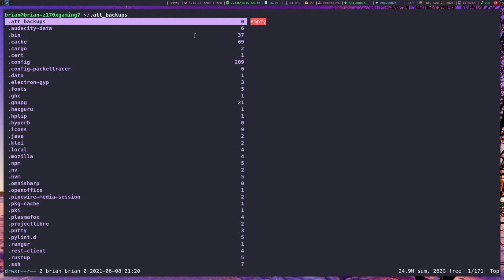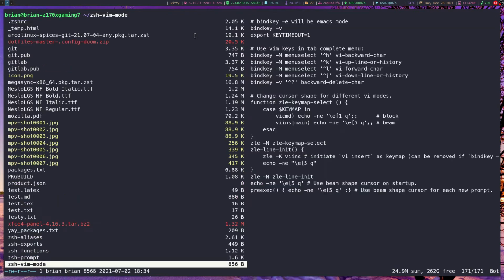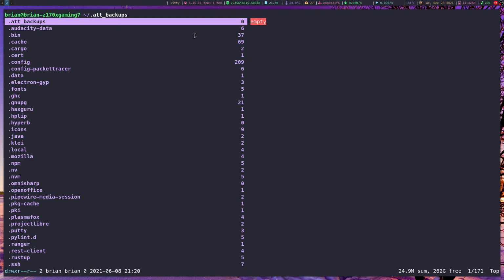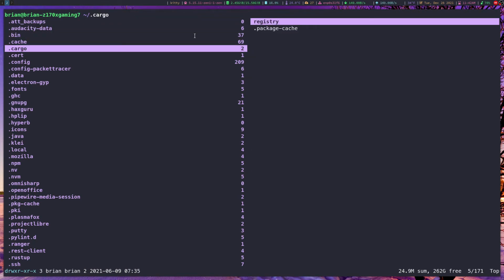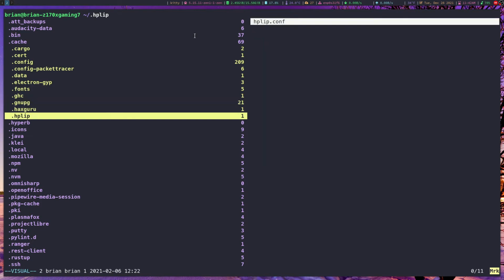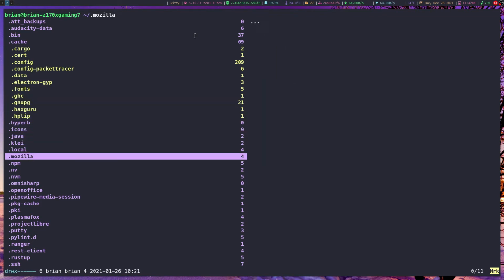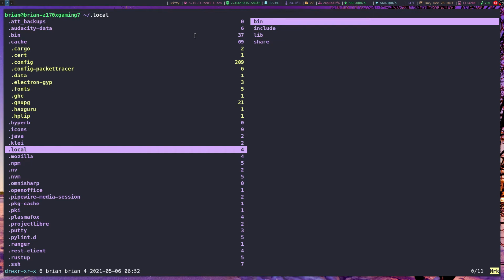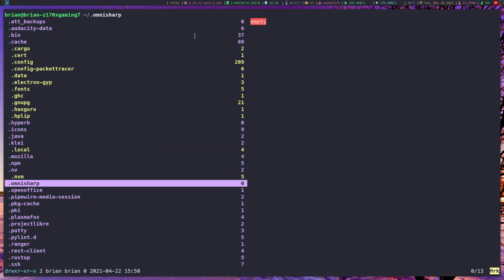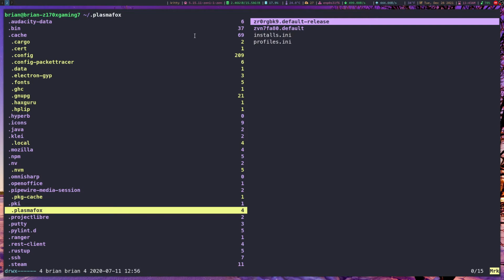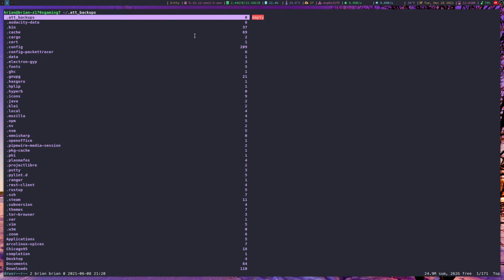So as I mentioned, you have all these standard Vim key bindings. So you can do capital G to go to the bottom of the list, GG to go to the top. If you wanted to select something, you can hit V and then go through and select everything that you want. Hit escape and then it gets rid of that. If you wanted to only select every other thing or only a few things at a time, you hit V twice and then you can go in and select individual things as you see fit. Hold on a second, let me clear out of that.